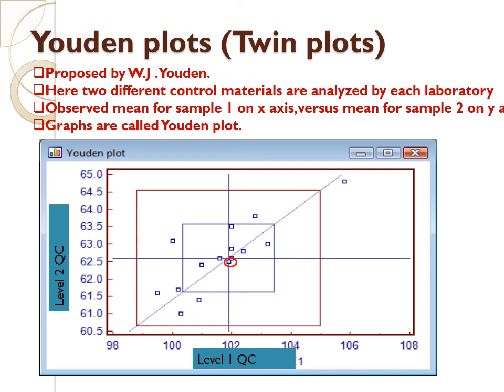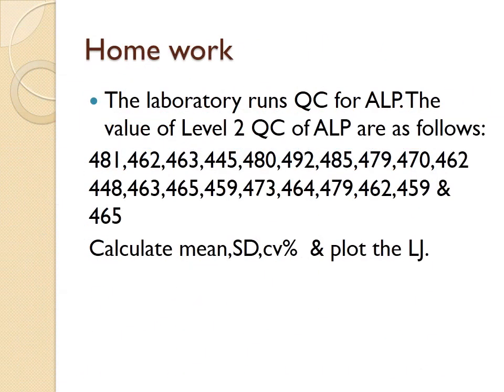So if you get any point here, in the circle as it is shown, it is constant error. That means the points lie on the 45-degree line, but there are some sources of error. And if you get a point away from the 45-degree line, this is proportional error. So these are the types of error.